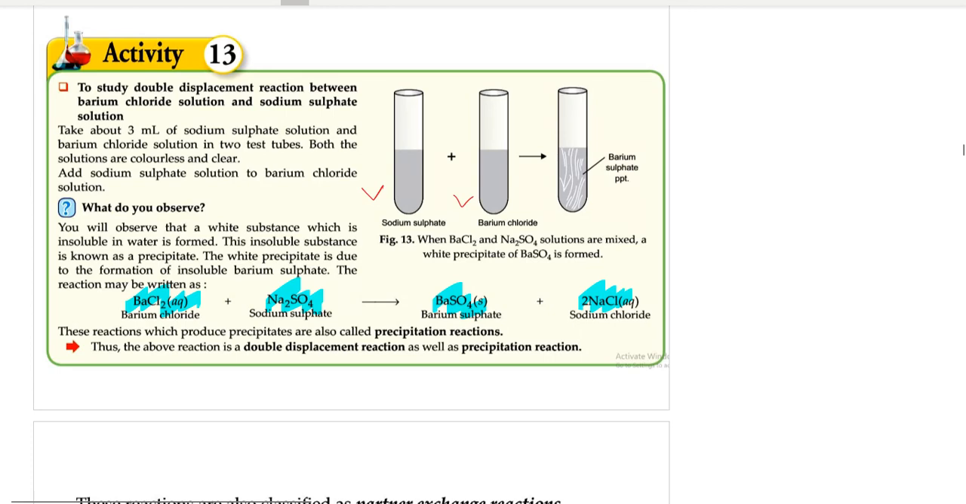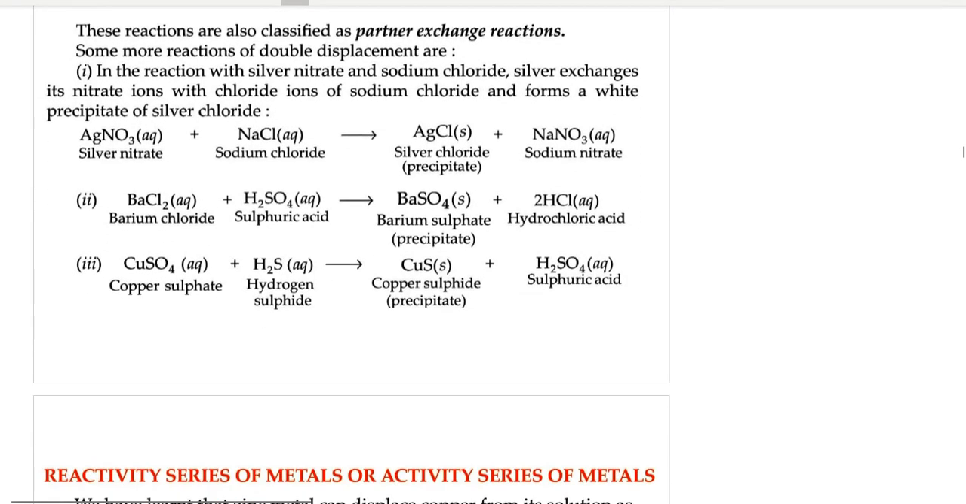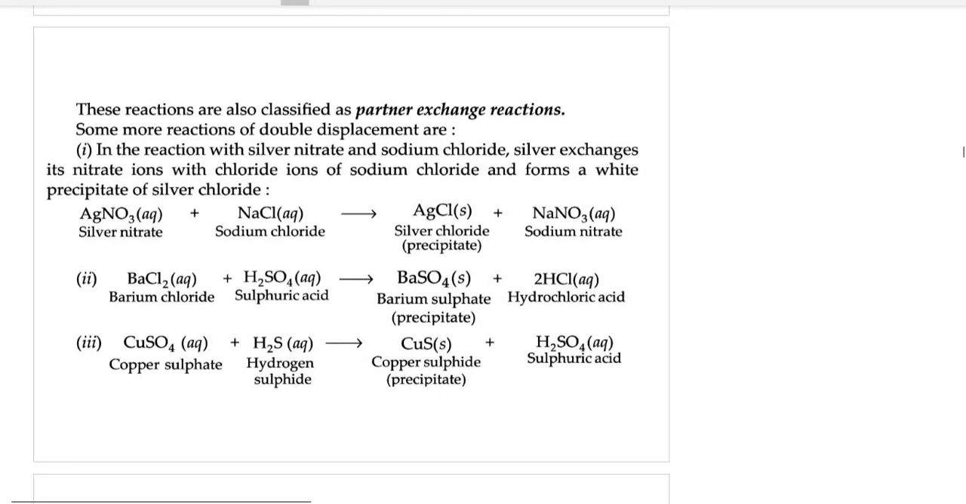So here the double displacement reaction which we have seen is also a type of precipitation reaction. Can you tell me why? Because barium sulfate precipitates are formed. Okay, so these reactions are also known as partner exchange reaction.